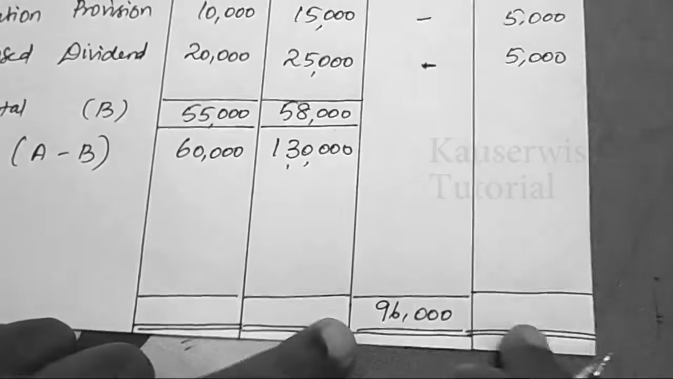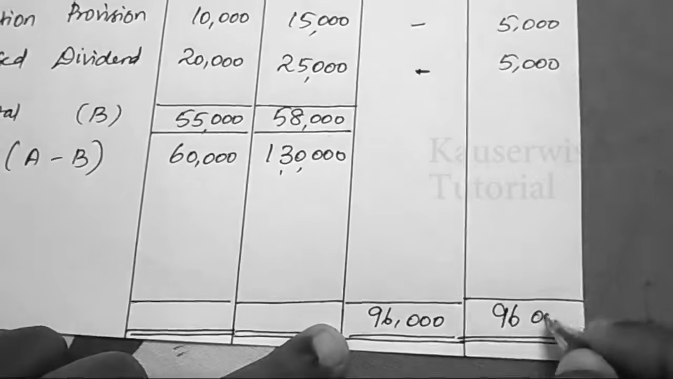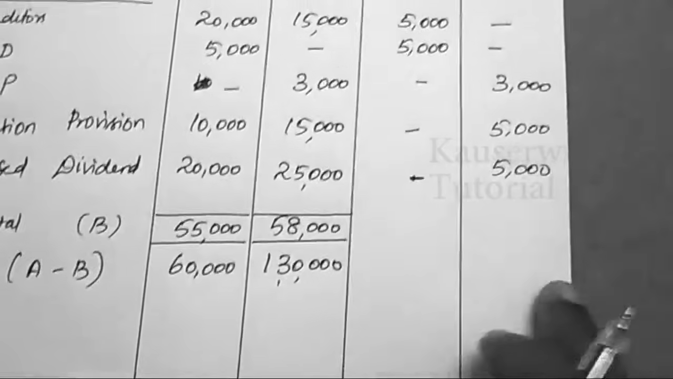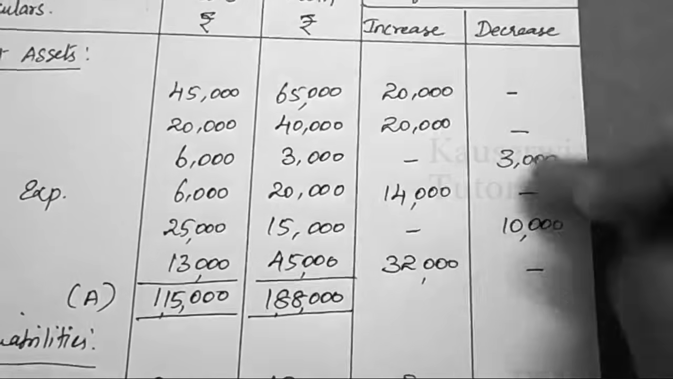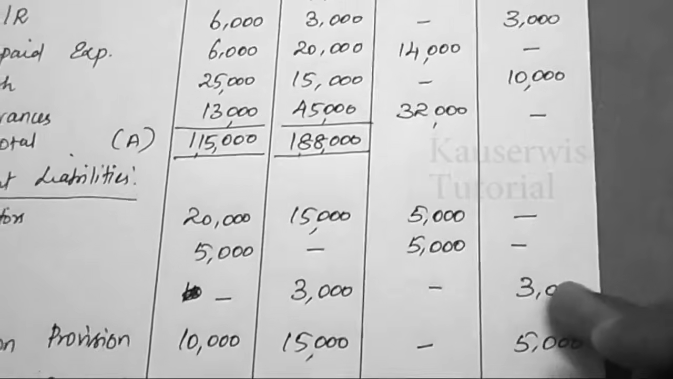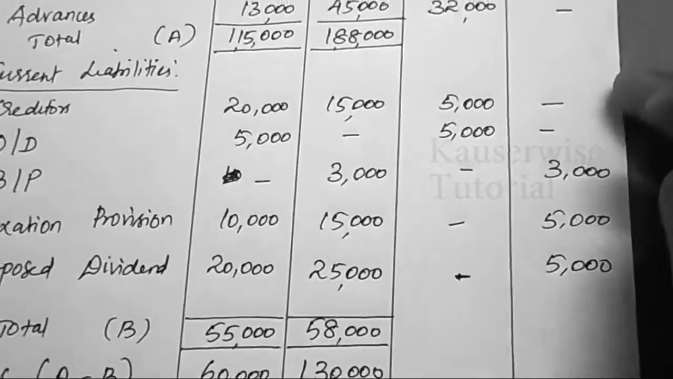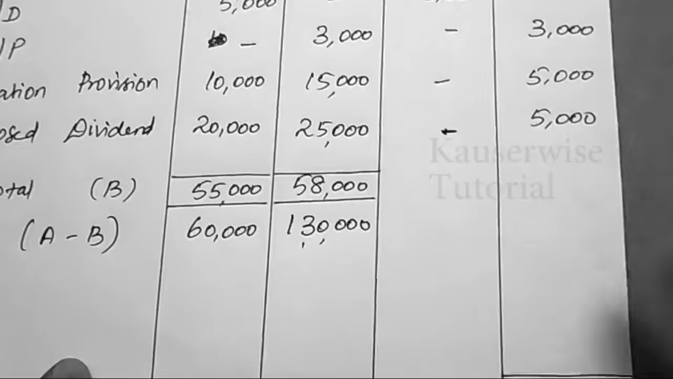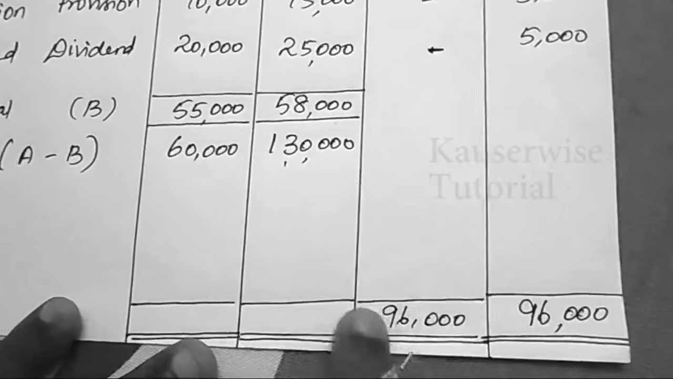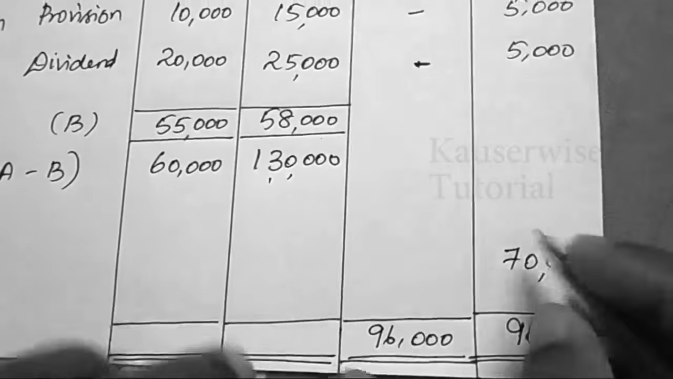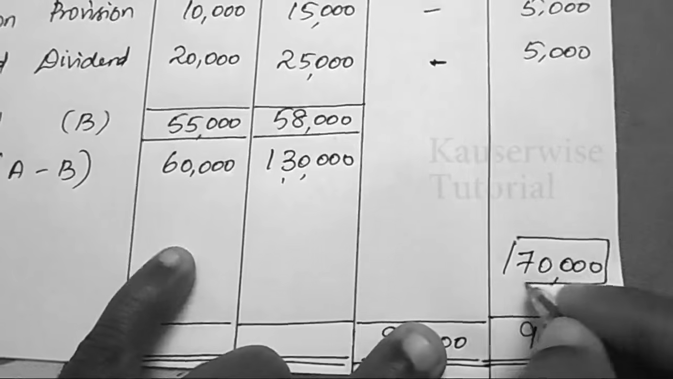Same thing you can write here also, 96,000. So increase column is greater than the decrease column. Decrease column, here we have only 3 plus 10, 13, 13 plus 3, 16, 16 plus 10, 26. So we have only 26,000 in the decrease column. But in increase column, 96. So what is the difference here? 70,000. This is increase in working capital.